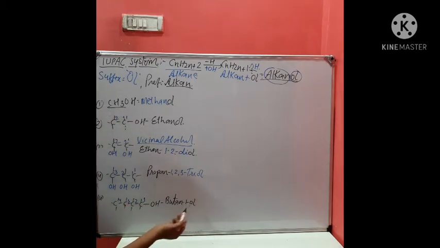You can simply call it butanol. If the OH group is attached to another carbon atom, that is any other carbon atom, like 1, 2, 3, 4, 5. Okay, and here OH is attached with the second carbon atom. This is first, second, third, fourth, and fifth.